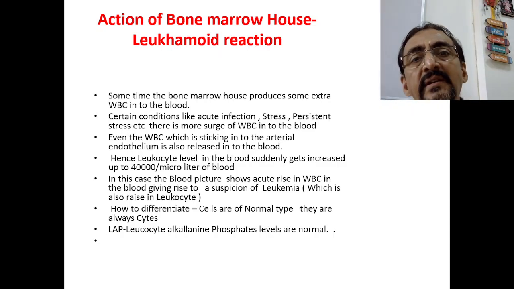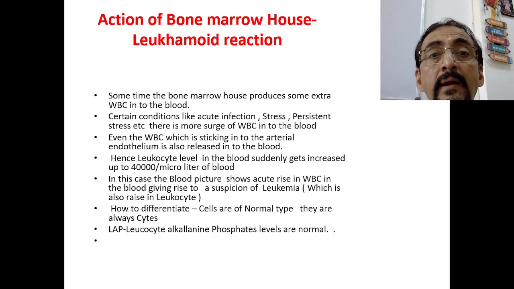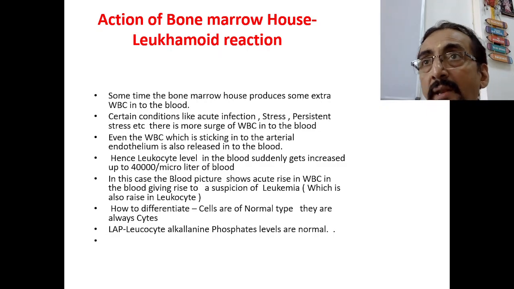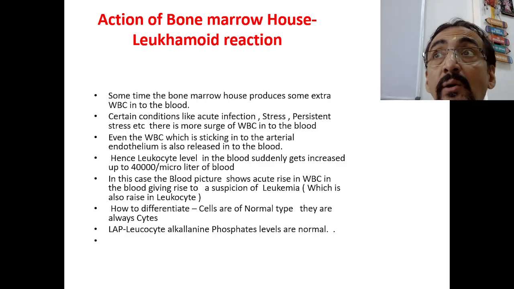These are conditions where the immune system is affected in one way or another, and therefore it is a stimulus, and as a response the bone marrow produces so many mature leukocytes into the blood. Even the WBC which is sticking to the arterial endothelium.